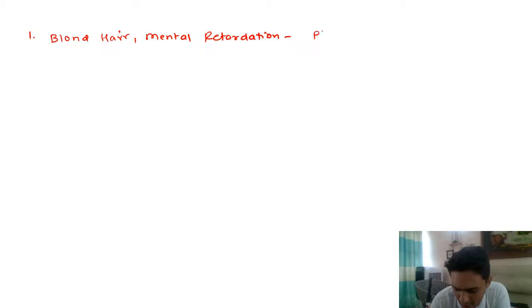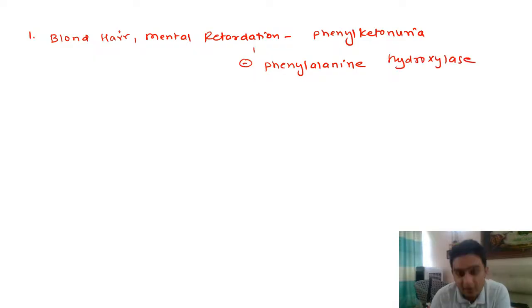So here we are talking about phenylketonuria, and the enzyme that is deficient is phenylalanine hydroxylase, correct? So phenylalanine hydroxylase is the enzyme. So this is the clue: you will get a blonde hair, blonde skin child with mental retardation.